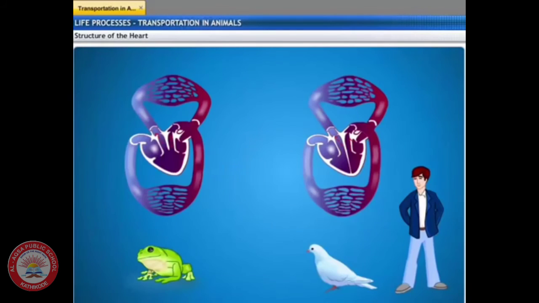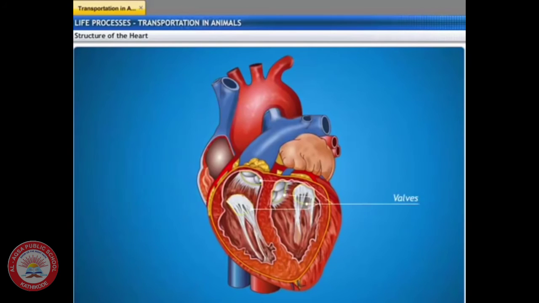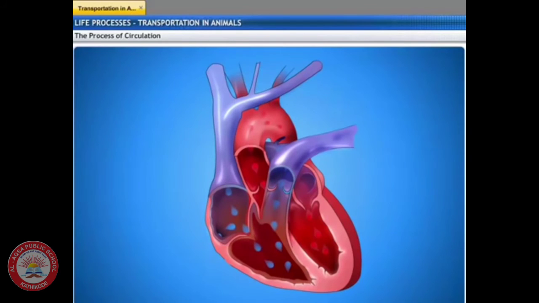In most other vertebrates, blood goes through the heart twice during each cycle. That is why it is known as double circulation. The heart is provided with valves which ensure the flow of blood only in one direction and prevent the flow of blood backwards. Let us now see the working of the heart.